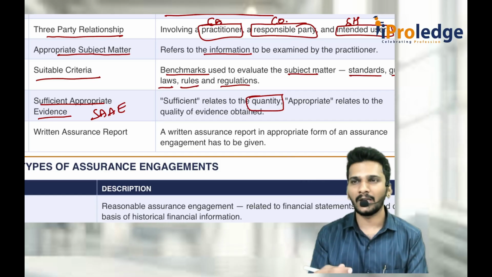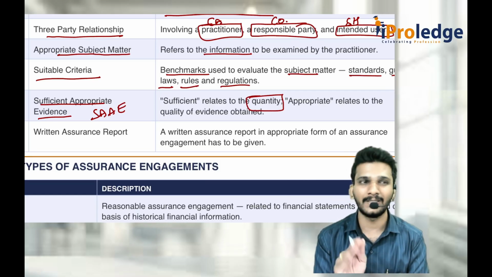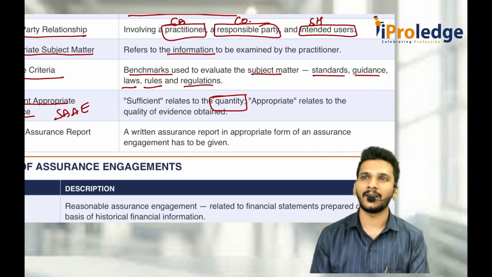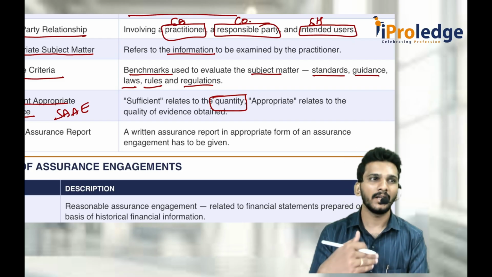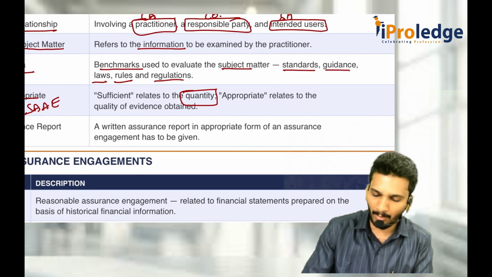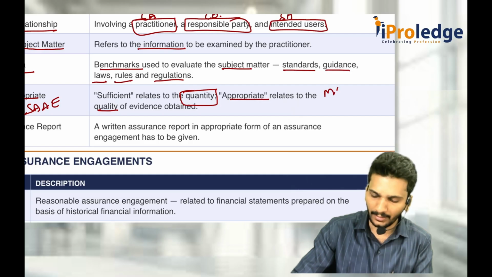Sir, I am eating roti. One roti I had, two roti, three roti. Is it sufficient, sir? I am okay. That means the quantity part is done. What is appropriate? I wanted to eat roti, but they gave chapati. That is not appropriate. That means whatever I wanted, I got, in respect of quality. That is what we call appropriateness. Appropriateness is related always to the quality. This is an MCQ point.